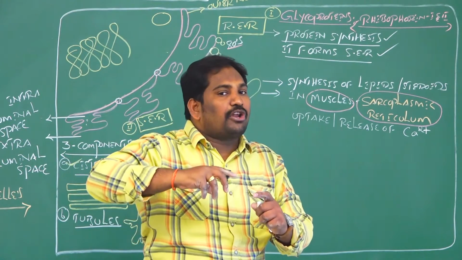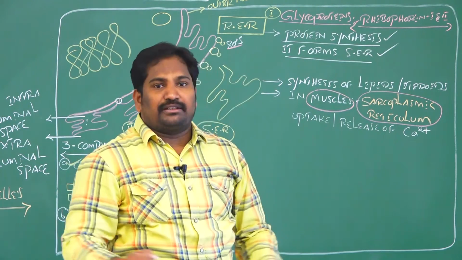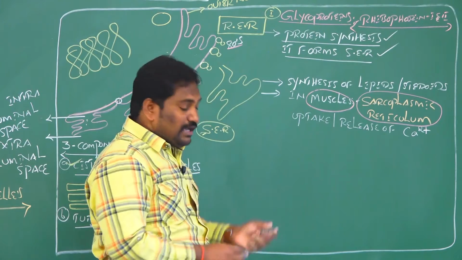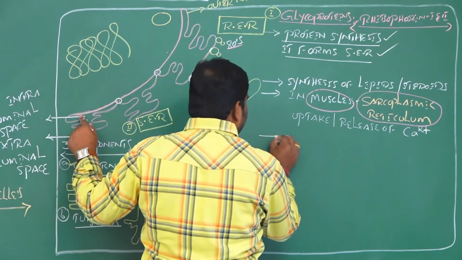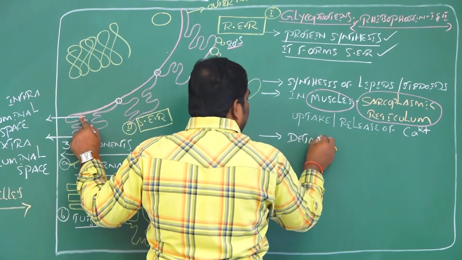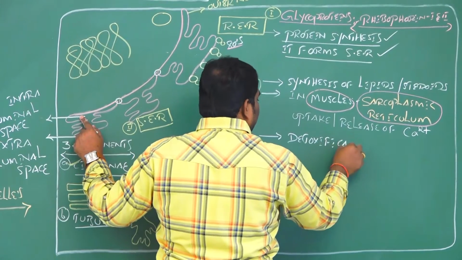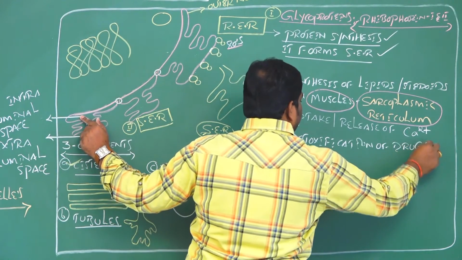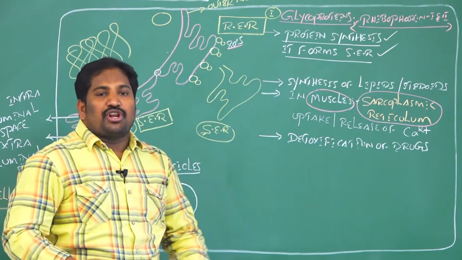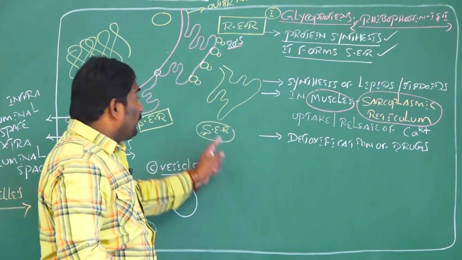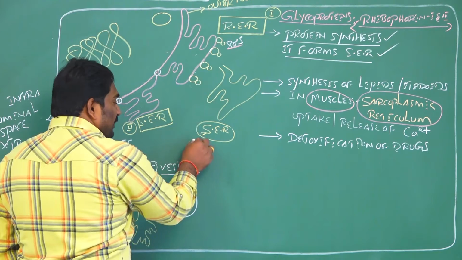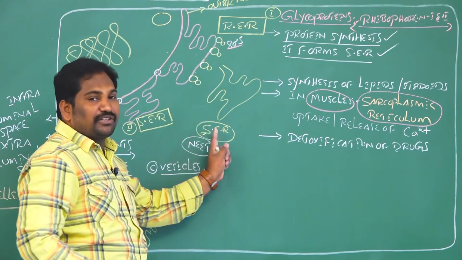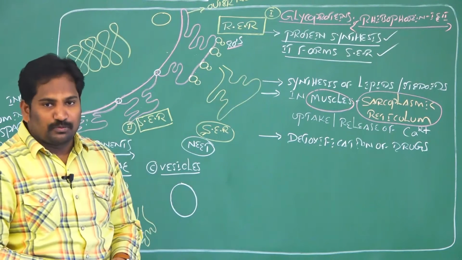And one more, whenever we take any drugs, if the drug has a toxic nature, meaning poison nature, such toxic drugs are detoxified. The toxic nature will be removed from the drugs with the help of smooth endoplasmic reticulum. Means detoxification of drugs. The detoxification of drugs in our body is done by which type of endoplasmic reticulum? Smooth endoplasmic reticulum. For the NEET competitive entrance exam, this point is very important.